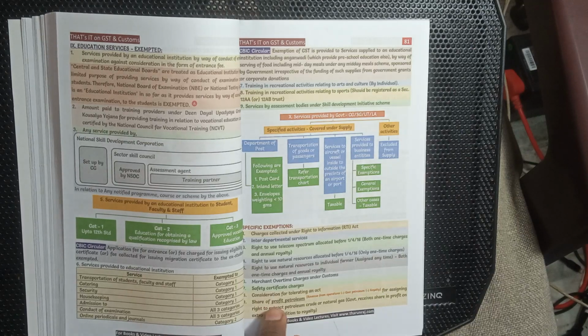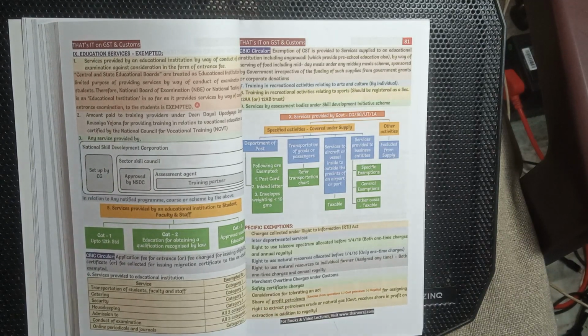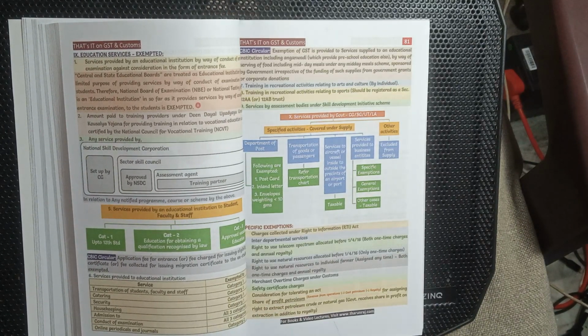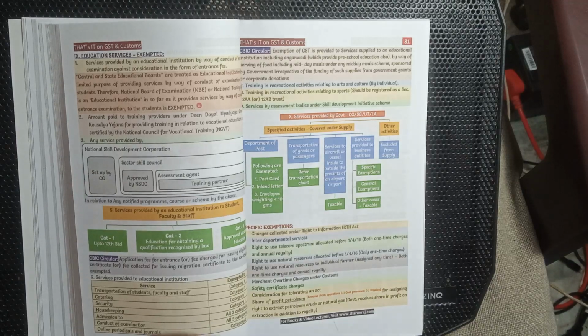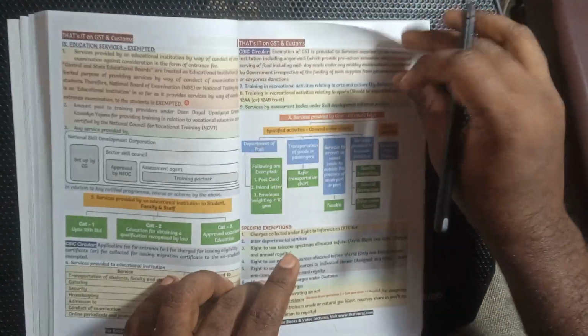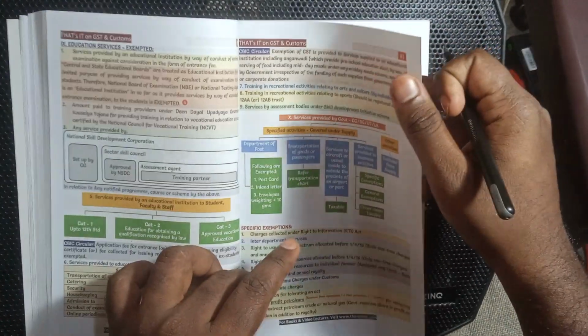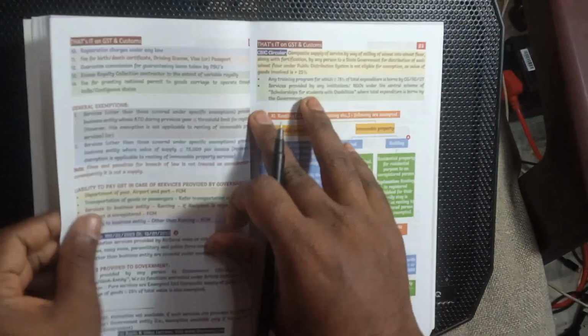Share of profit petroleum, revenue minus profit operation minus cost, for assigning a right to extract petroleum crude and natural gas, with GST on goods received in the profit of extraction and in addition to royalty, is exempted.